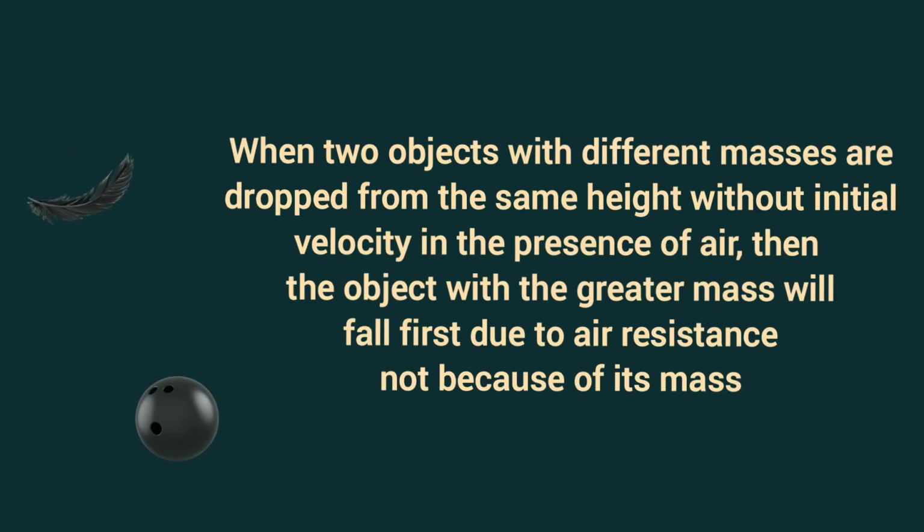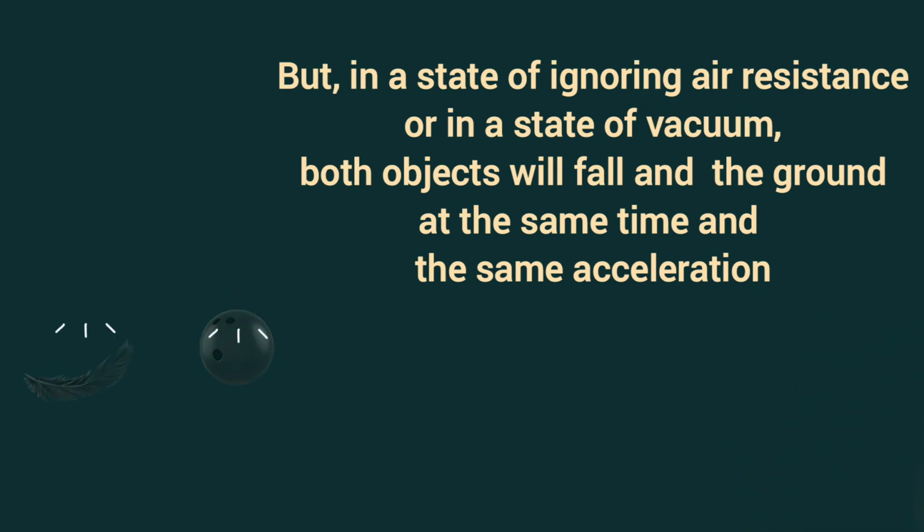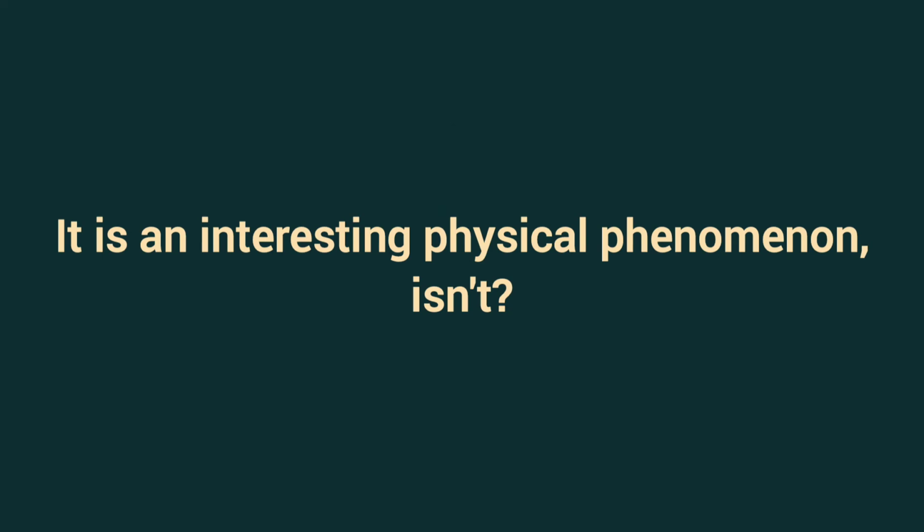When two objects with different masses are dropped from the same height without initial velocity in the presence of air, the object with the greater mass will fall first due to air resistance, not because of its mass. But in a state of ignoring air resistance, or in a vacuum, both objects will fall to the ground at the same time and with the same acceleration. It is an interesting physical phenomenon, isn't it?